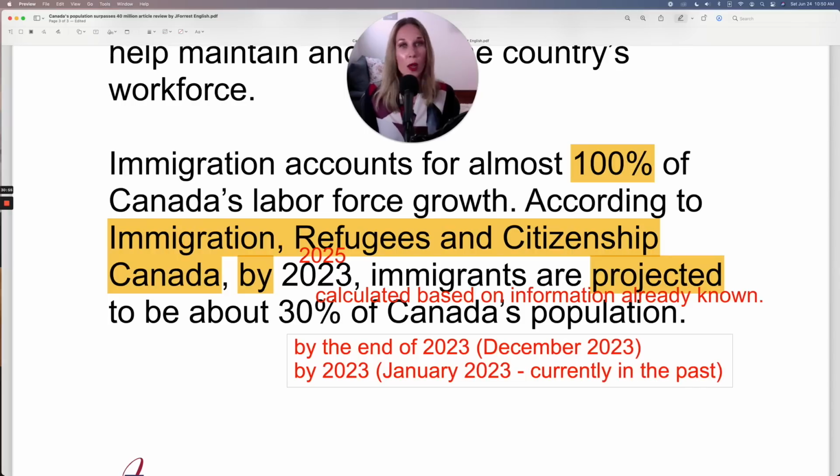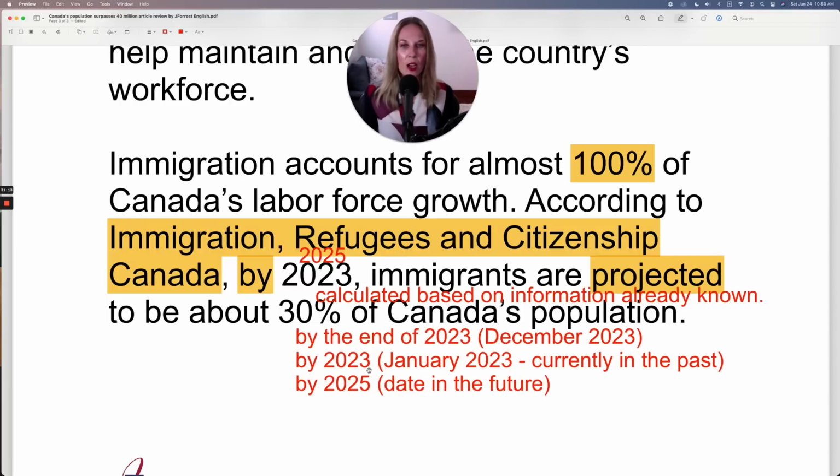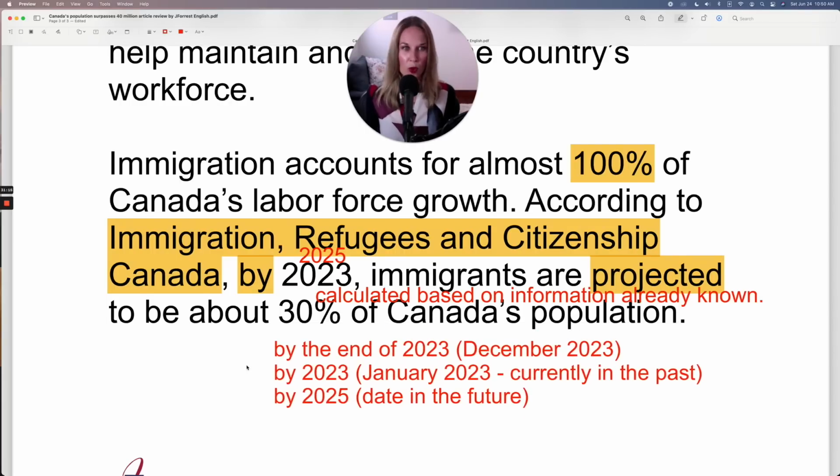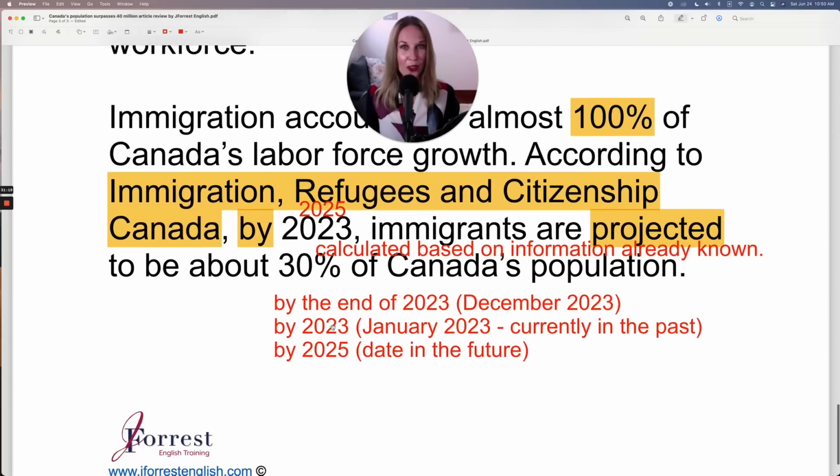And it does not make sense to me to say by and a past date if you're talking about a future projection. Again, the final way is you could say by 2025 and have a date in the future. So that's how I would correct this as well. And that's the end of the article.